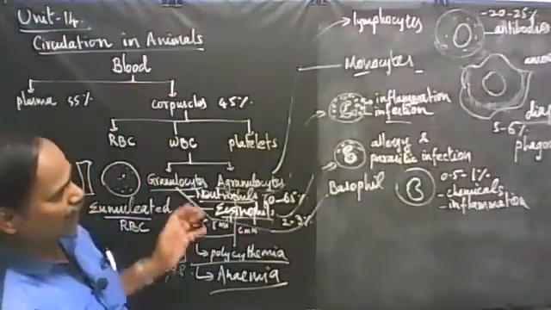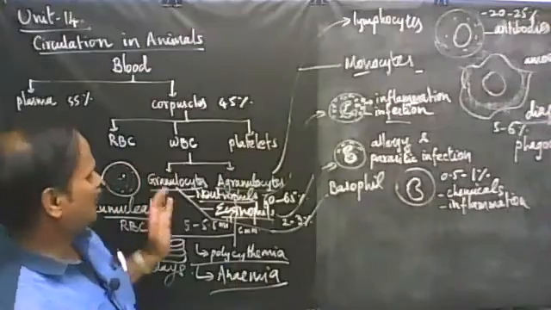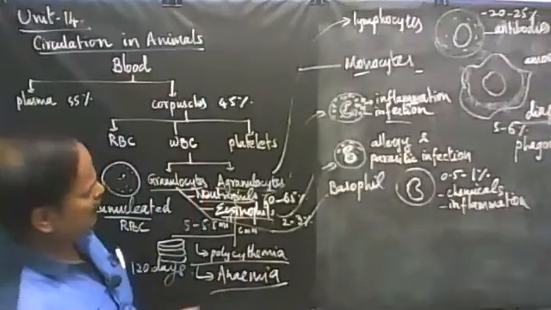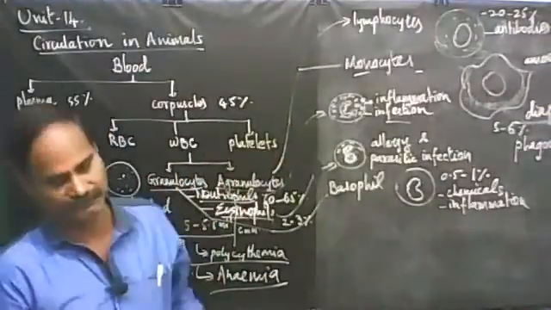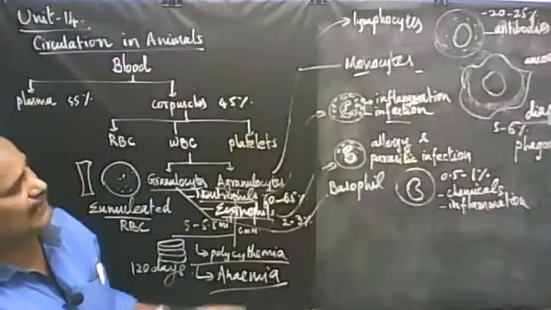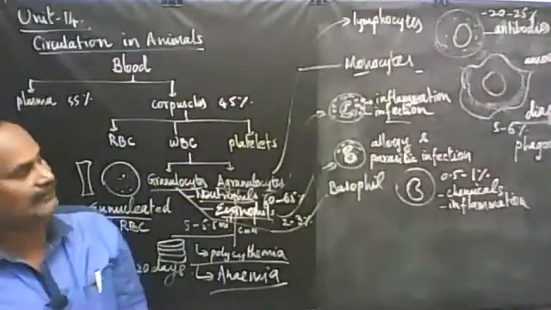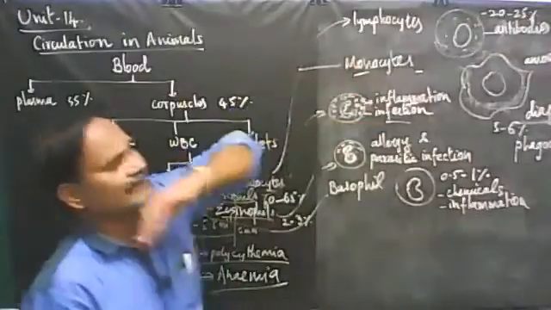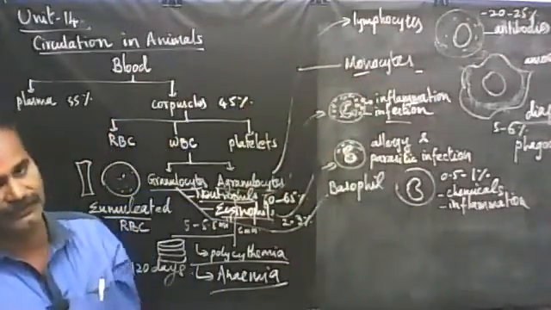So we have discussed the different types of WBC: granulocytes and agranulocytes. Granulocytes are neutrophil, eosinophil, basophil. Agranulocytes are two in number: one is lymphocyte, another is monocyte. Which is the largest WBC? They will ask one more question, monocytes.